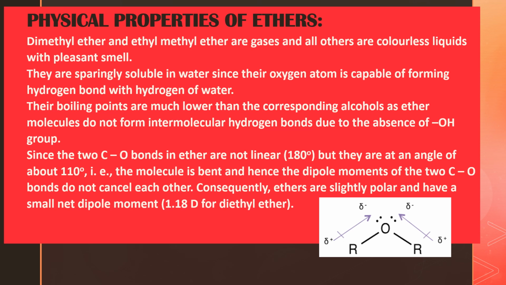internuclear distance D. Generally the electronic charge or the electrical charge is of the order 10 power minus 10 electrostatic units and the internuclear distance is measured in angstrom units and is of the order 10 power minus 8 centimeters. Again, what is mu? Mu is equal to charge into internuclear distance. So this charge is of the order 10 power minus 10 electrostatic units and distance is of the order 10 power minus 8 centimeters. Now what is mu? Mu is equal to E into D.